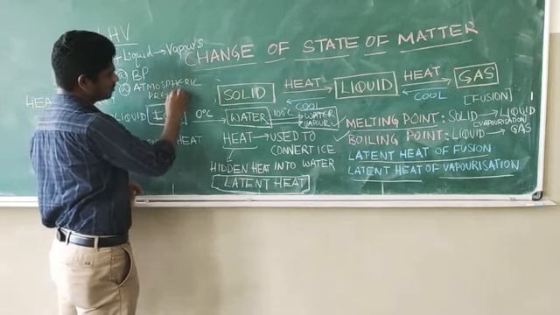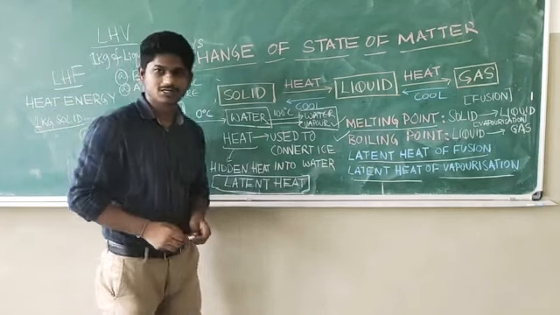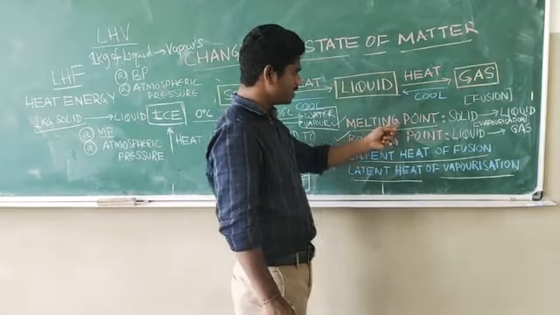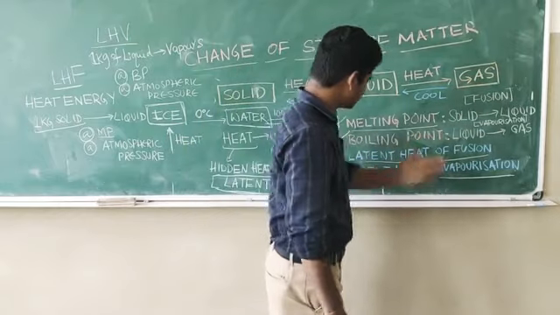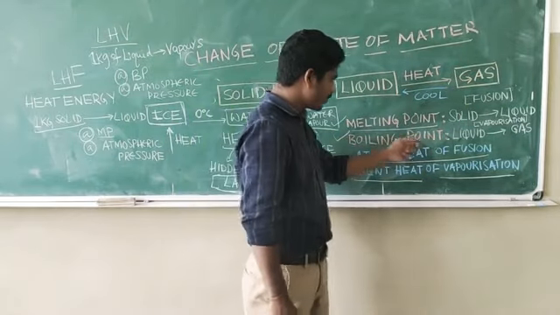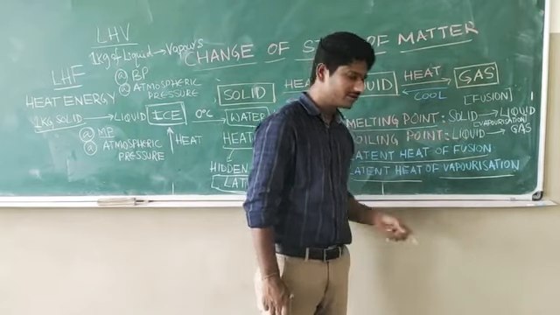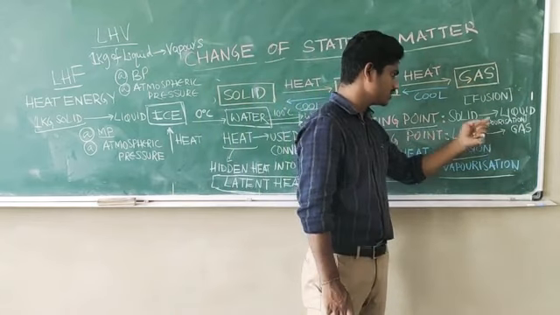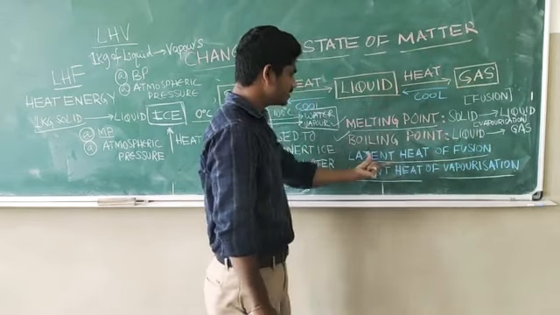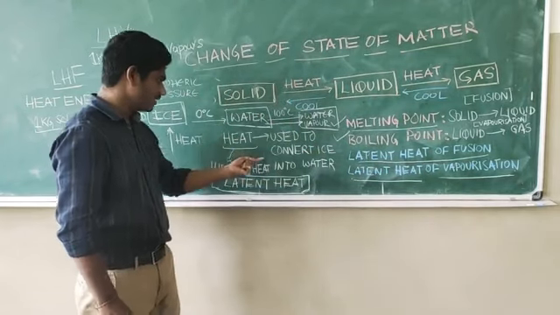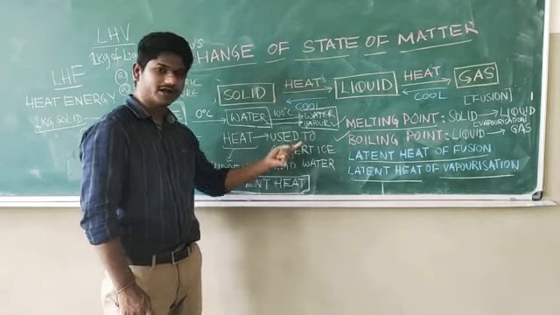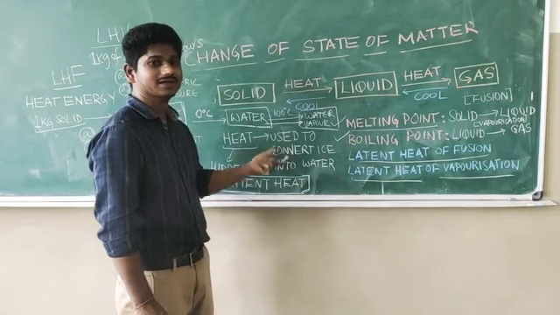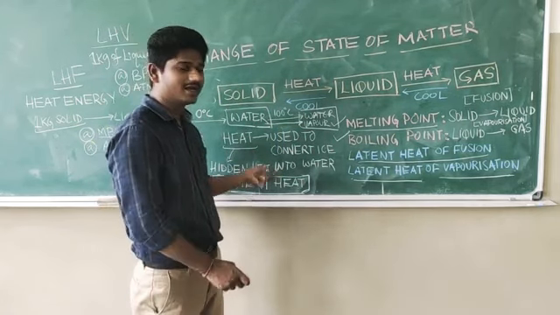Okay, I hope you understood. What is the melting point, what is boiling point, what is latent heat of fusion, and what is latent heat of vaporization. Melting point is the temperature at which a solid becomes liquid at its atmospheric pressure. Boiling point is the temperature at which a liquid starts boiling. The process of converting solid into liquid is known as fusion. The process of converting liquid into gas is known as vaporization. The latent heat is the heat energy which is used to convert one state of matter into another state of matter. For example, solid to liquid or liquid to gas. That is known as latent heat. It is also known as hidden heat. It is hidden into the contents of the beaker.